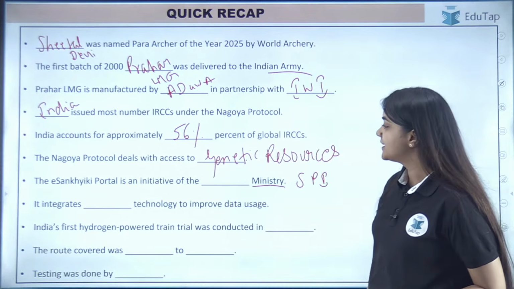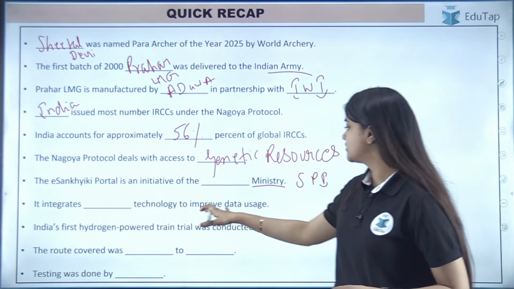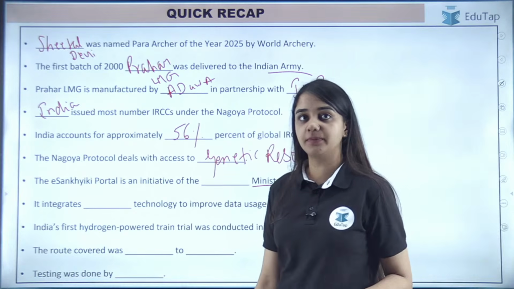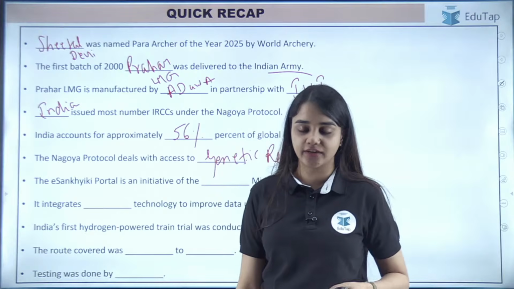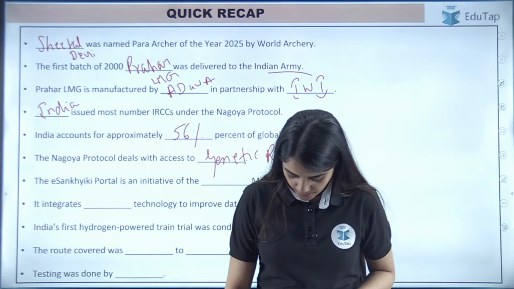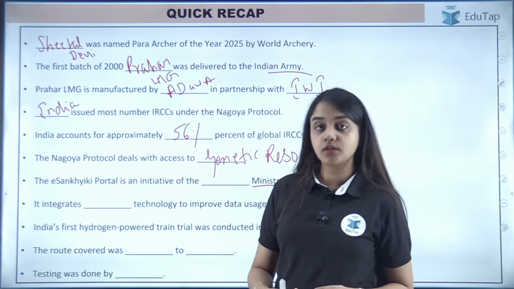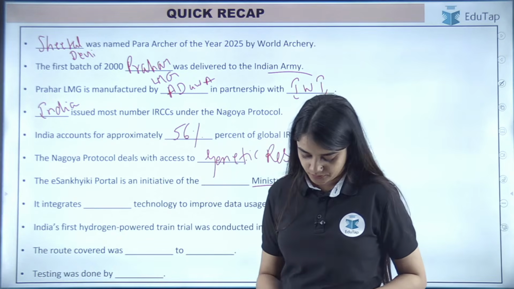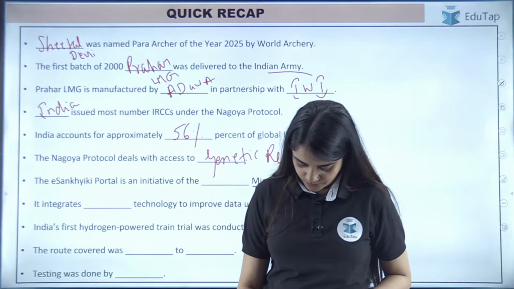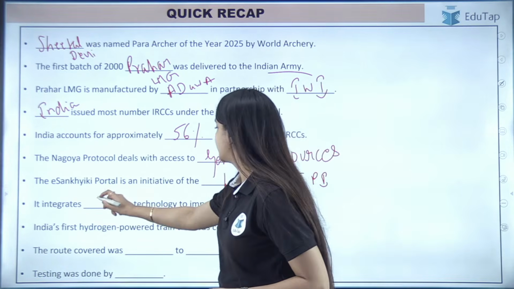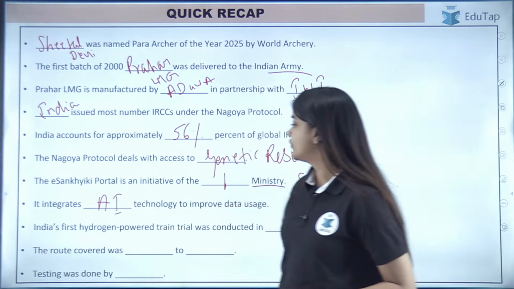Good. It integrates dash technology to improve data usage. Which technology has been integrated into the system? Yes, it is AI. Moving on.